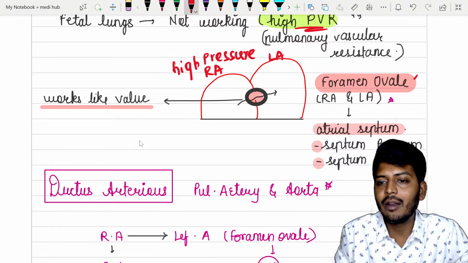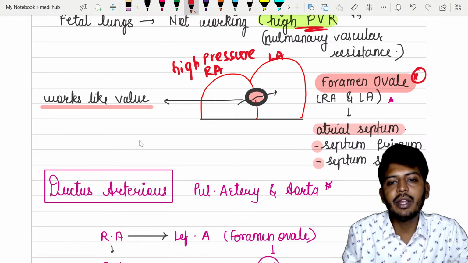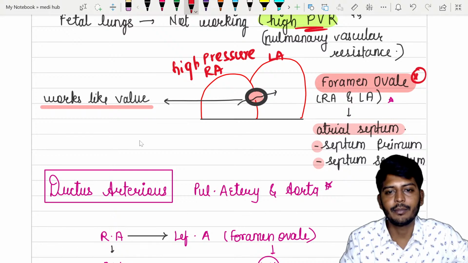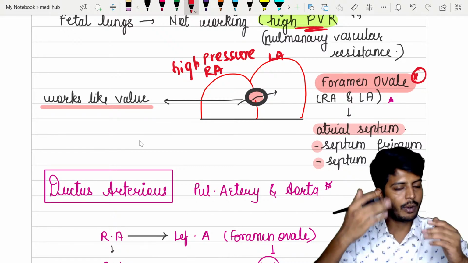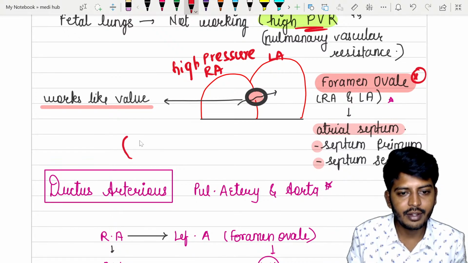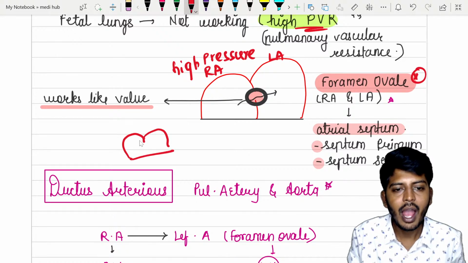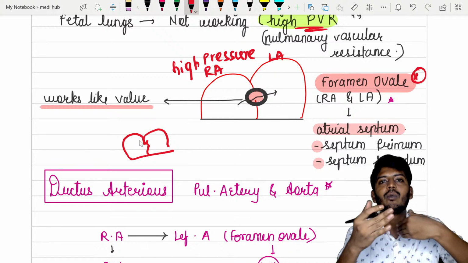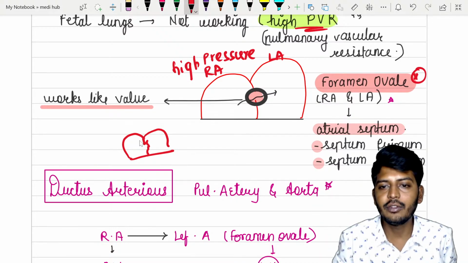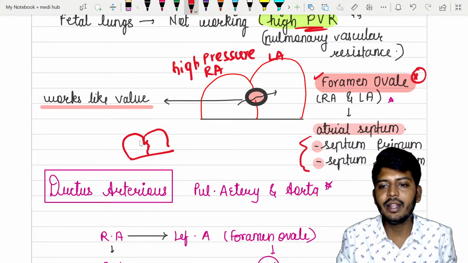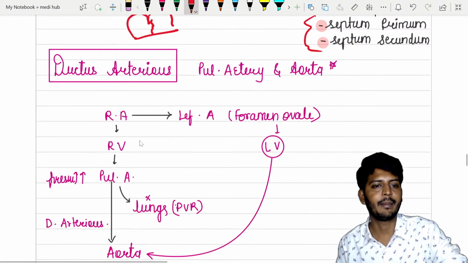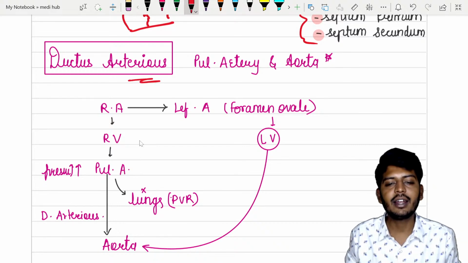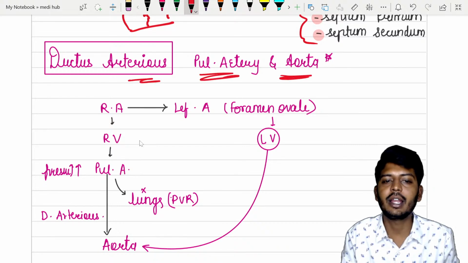So here we have a valve called the foramen ovale. This will communicate between the right atria and the left atria. The atrial septum is also very interesting. Consider these are the two atria. Half of the septum will come from up to down, half of the septum will go from down to up, and it will work like a valve. That is the foramen ovale, between the septum primum and septum secundum. Then we have the next structure, the ductus arteriosus, the connection between the pulmonary artery and the aorta.